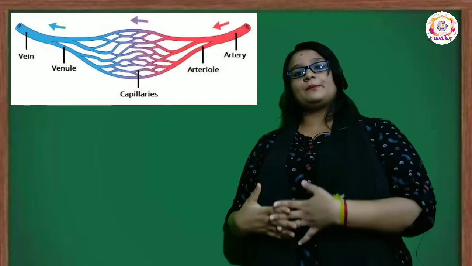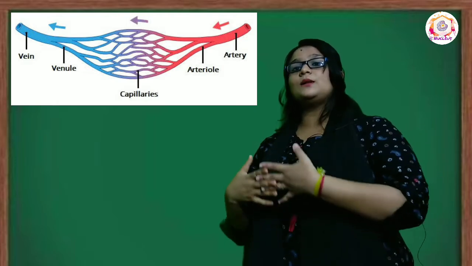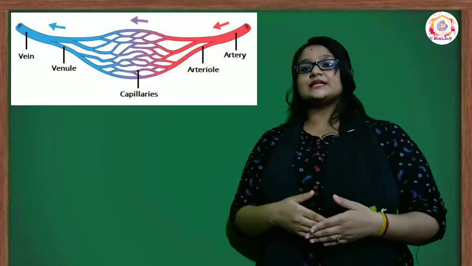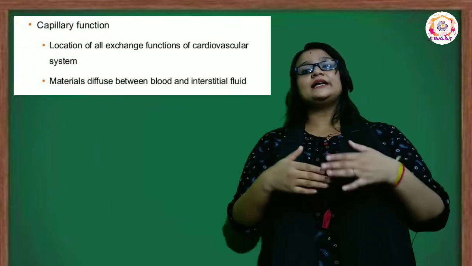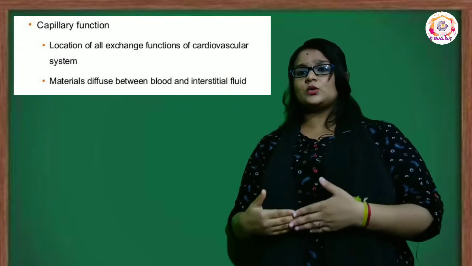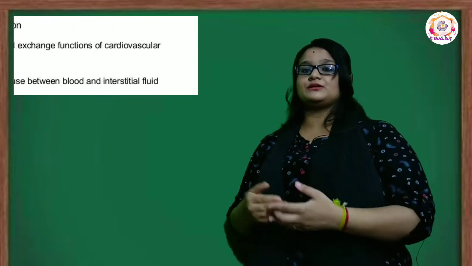The next are capillaries. Capillaries are extremely small blood vessels that are located within the tissue of the body. The blood in the capillaries moves very slowly so that it provides time for exchange of materials.